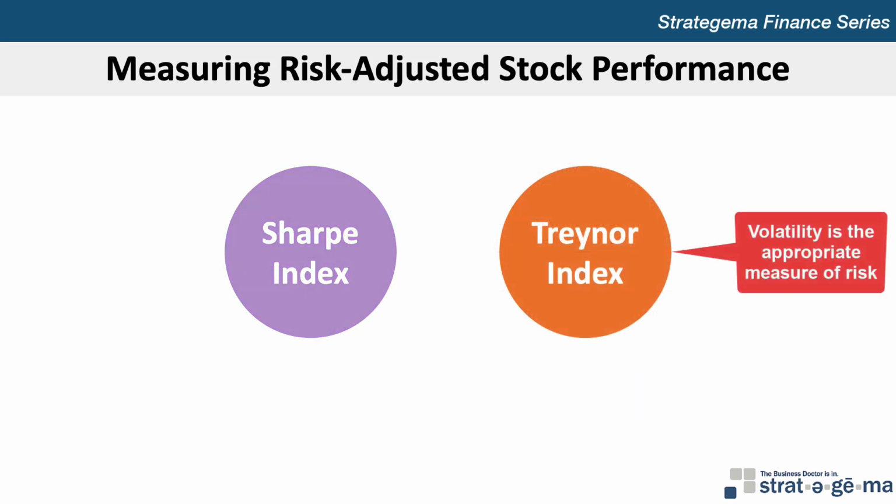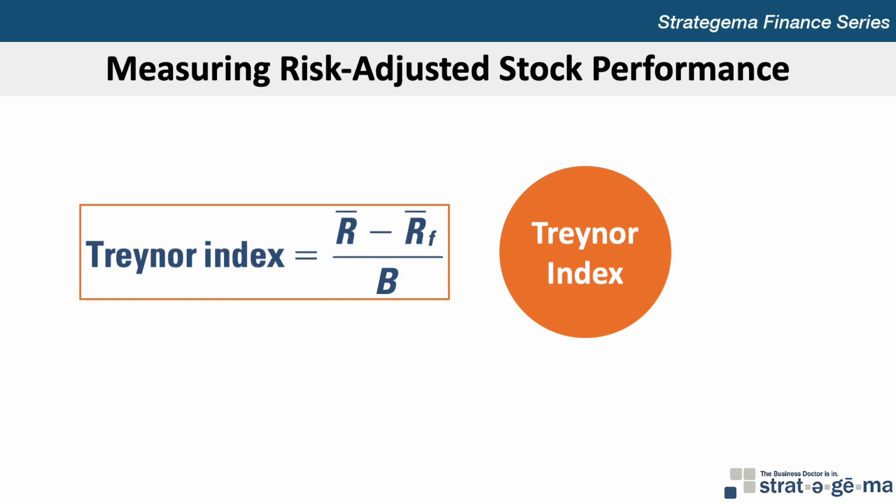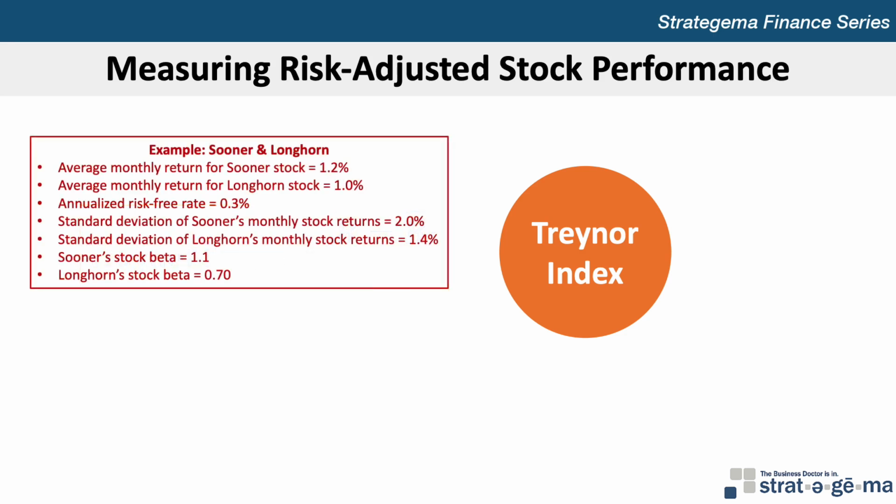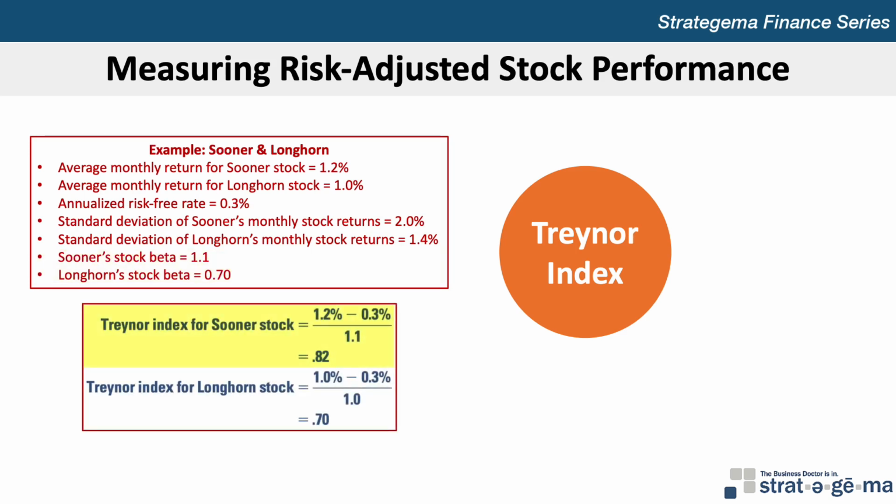If beta is thought to be the most appropriate measure of risk, a stock's risk-adjusted returns over a period can be determined by using the Treynor index, computed as the difference between the stock's average return and risk-free rate, divided by the stock's beta, B. Using the information in the preceding example on Sooner's stock and Longhorn stock, and assuming that Sooner's stock beta is 1.1 and Longhorn's beta is 1.0, the Treynor index is calculated for Sooner to be 1.2% less 0.3% divided by Sooner's beta of 1.1 to end up with 0.82.